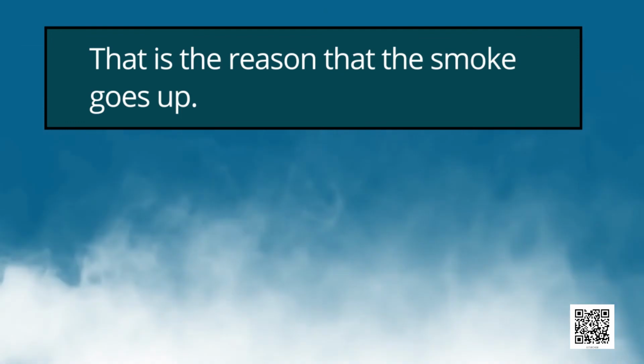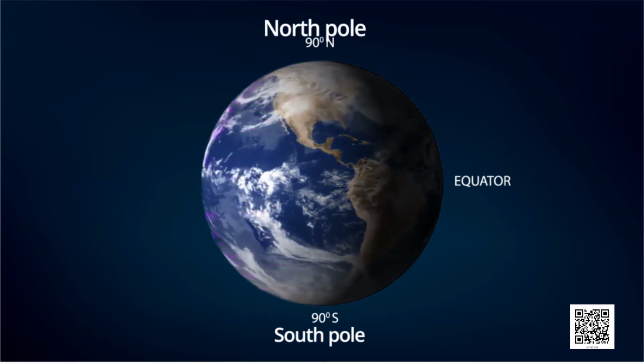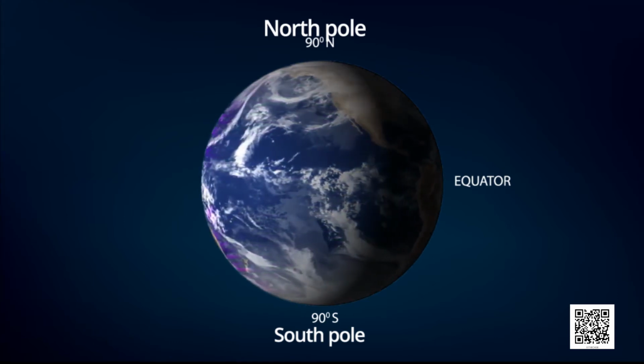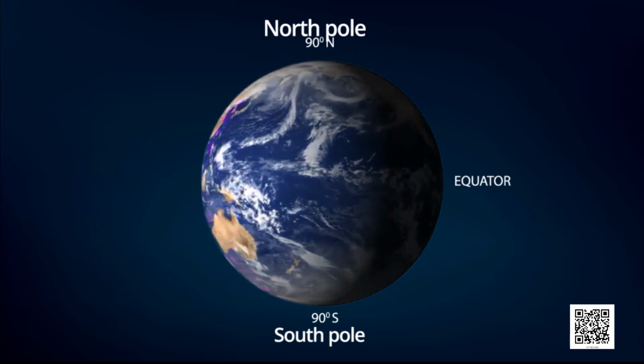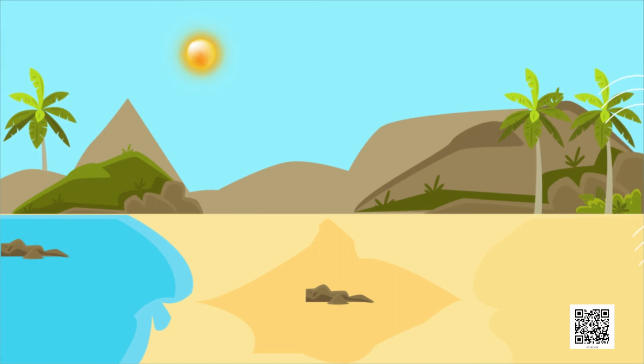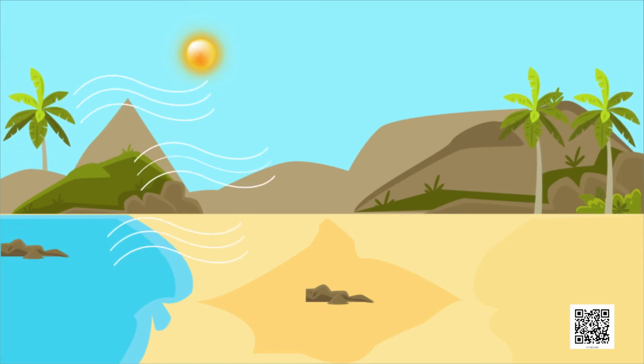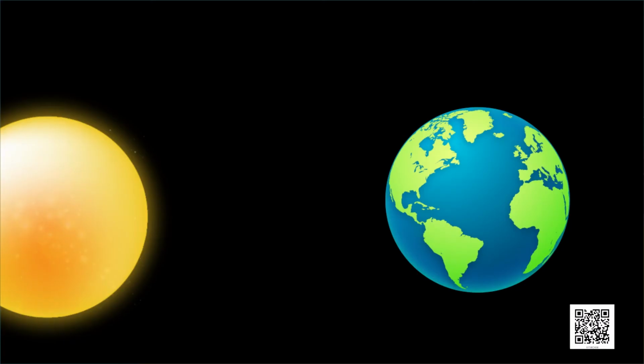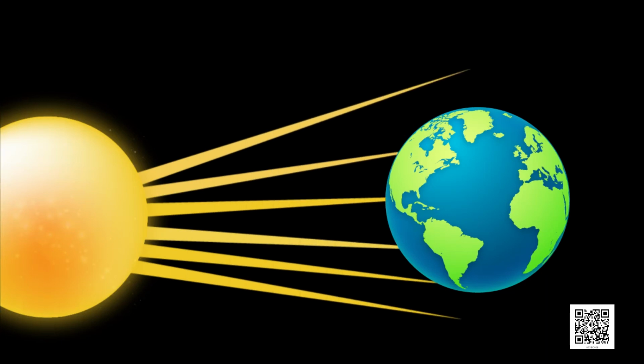Now we will learn about wind currents. Dear children, let us discuss some situations due to which wind currents are generated on the earth. As we all have studied, regions close to the equator get maximum heat from the sun.